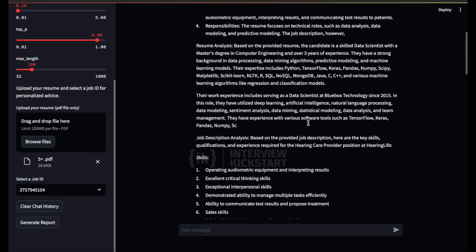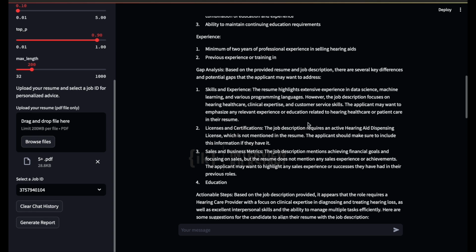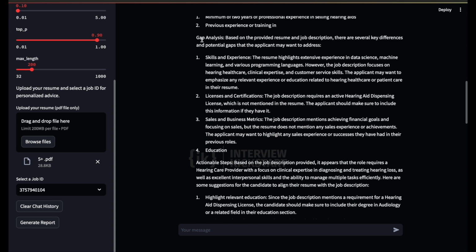Let's skip the resume analysis and the job description analysis part, because we know there's a gap between them. Coming to the gap analysis part, as we can see, it says the resume highlights extensive experience in data science, machine learning, and various programming languages. However, the job description focuses on hearing healthcare, clinical expertise, and customer service skills. So the applicant may want to emphasize any relevant experience or education related to hearing healthcare or patient care in their resume, which makes sense.